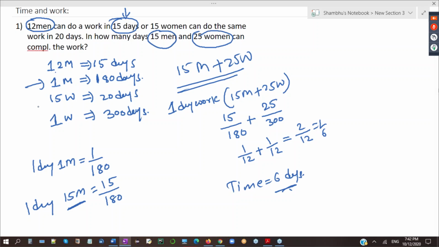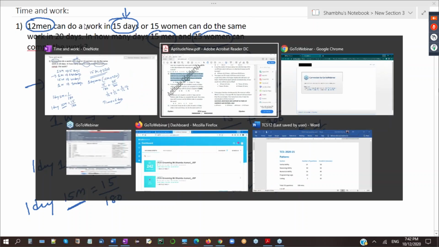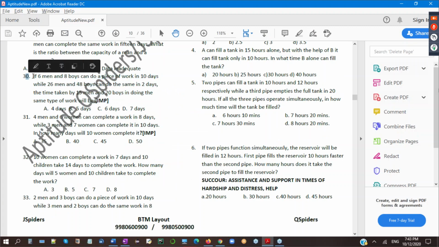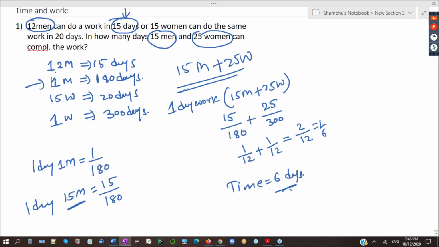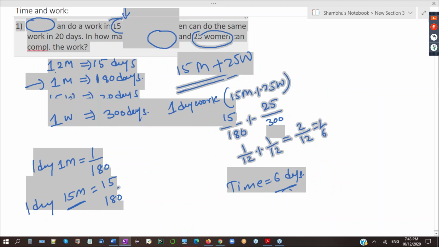Perfect. Some of you had answered correct. So keep in mind, this is one question when we have men or women. The second question may come with men and women. So now one question we will take based on men and women. And here, now you have to tell me